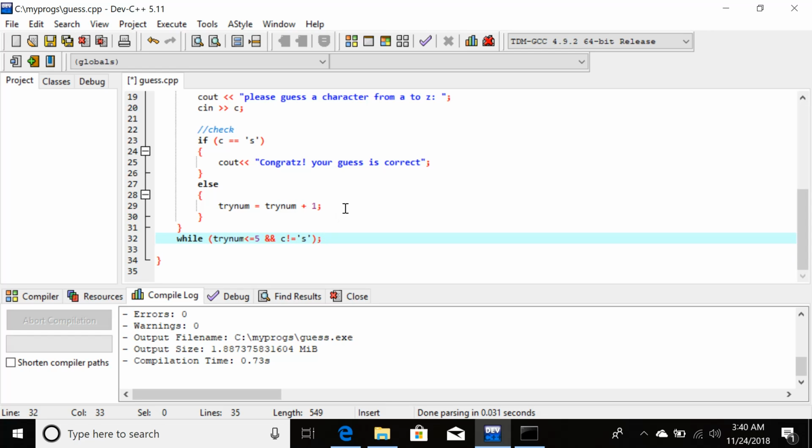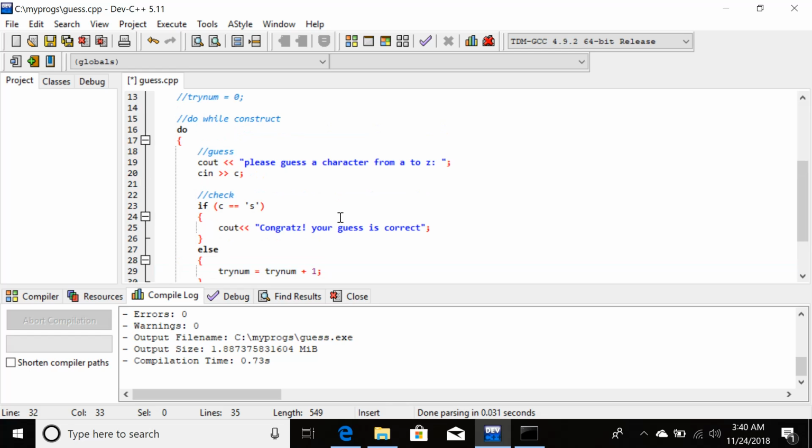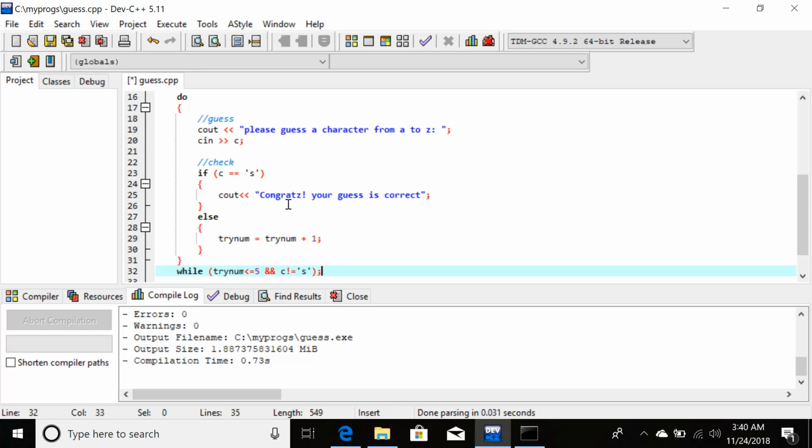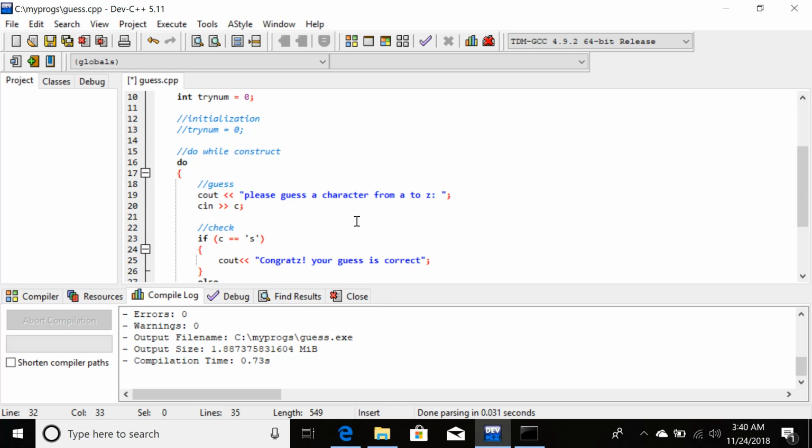I think this is perfectly clear. We have completed this problem. I hope there is no ambiguity. Let me see if there is something remaining for me to explain to you. No, I hope this is pretty much clear. Yes, done.